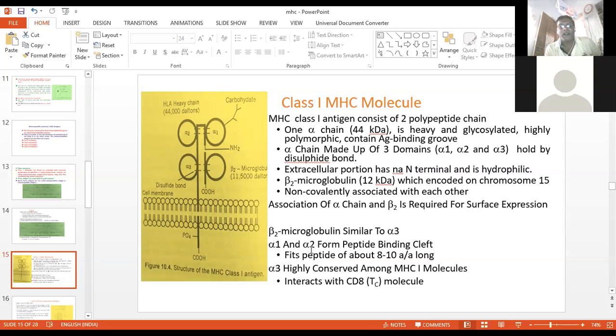Alpha 1 and alpha 2 produce the peptide binding cleft, and alpha 3 interacts with your cytotoxic T cell, basically the CD8 molecules.